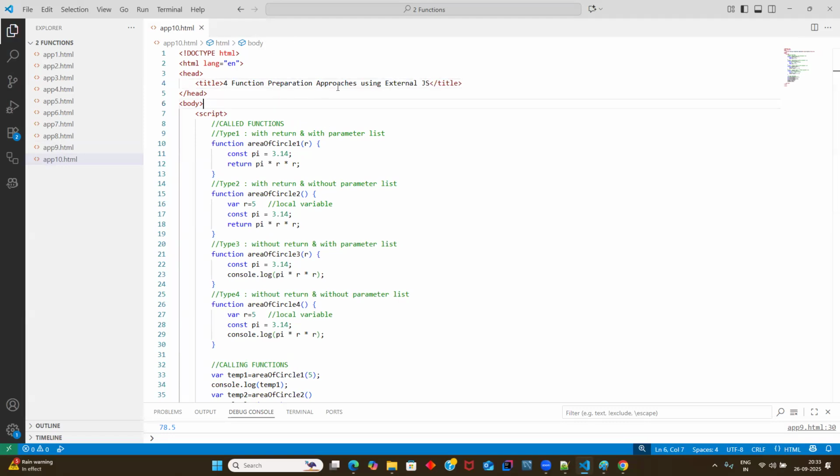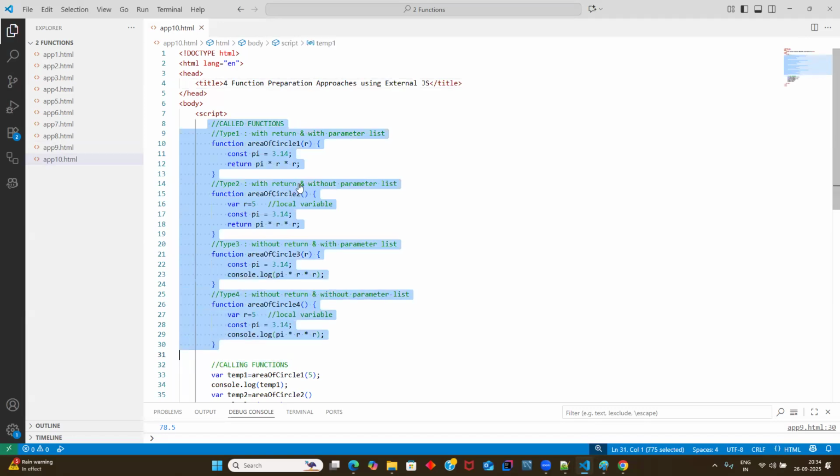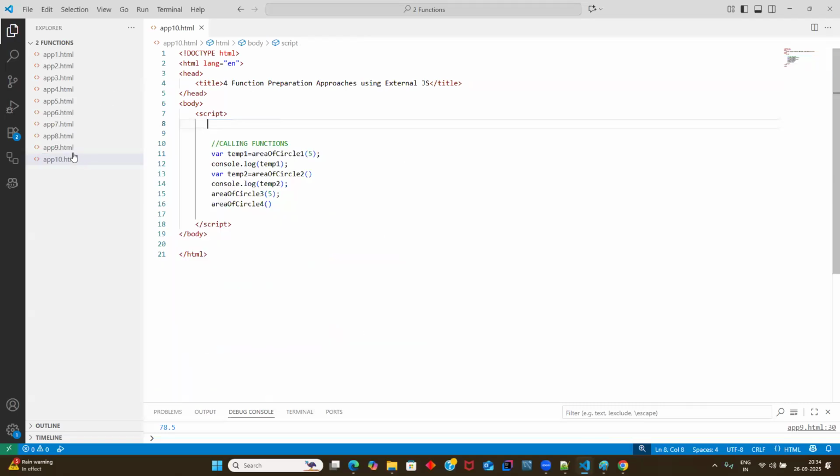So guys, if it is an external JavaScript, what do you need to do? Move all your called functions, only called functions, guys. You can move them from here. Actually, in the previous code also, I have to do one more change, I'll do it a little bit later. But here, what you need to do is write all your called functions in a separate file.